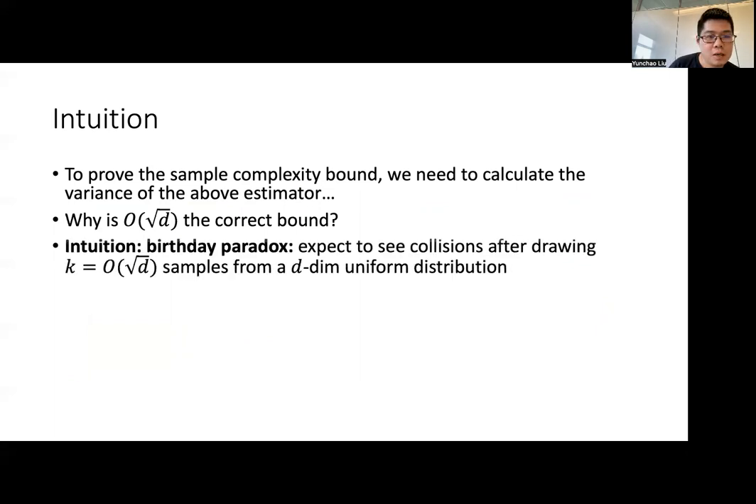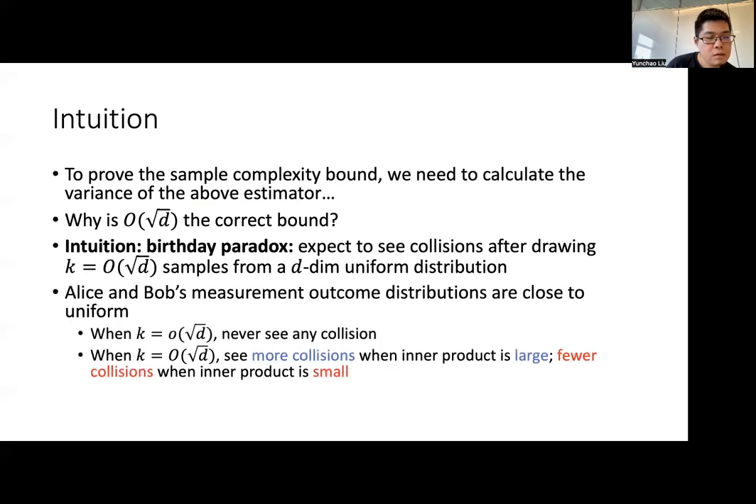The intuition actually comes from the birthday paradox, where we know that we expect to see collisions after drawing square root D samples from a uniform distribution on D elements. Well, in our problem, the situation has similar behavior. Because the unitary U is random, Alice and Bob's measurement outcome distributions are close to uniform. Therefore, if the number of samples is less than square root D, both Alice and Bob never see any collision in their measurement outcomes.